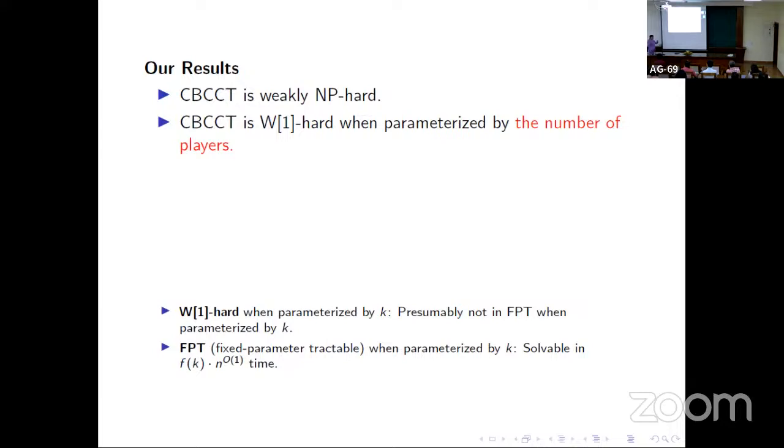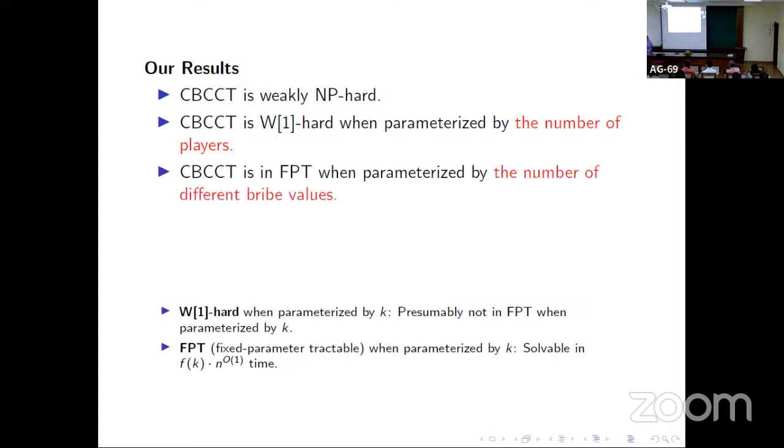In parameterized complexity, we seek FPT algorithms, where we say that for this parameter the exponential blowup is allowed only in this parameter. For the rest of the input, this should be polynomial in time. So we prove that if the parameter is the number of players, then this problem is W1-hard. Then we consider another parameter, which is the number of distinct bribe values, and we prove that this problem is FPT with respect to this parameter.